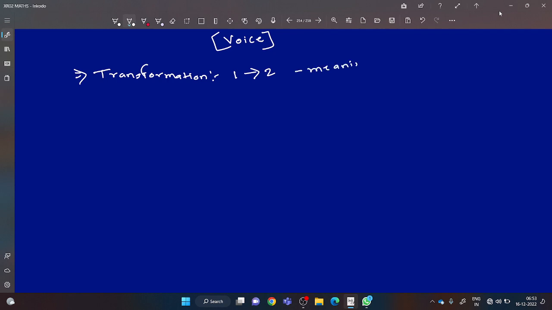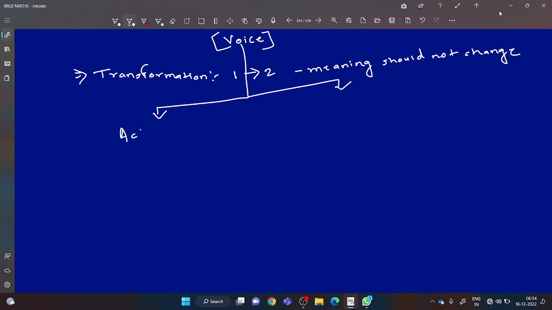Means the meaning should not change, or the meaning should be the same. Dear students, in voice basically we learn how to change active voice into passive voice. So number 1 is active voice and number 2 is passive voice.